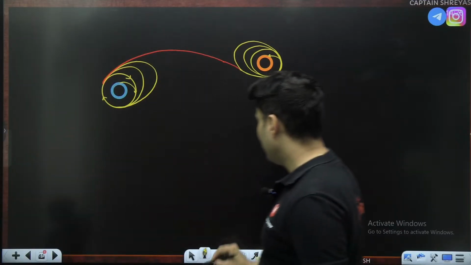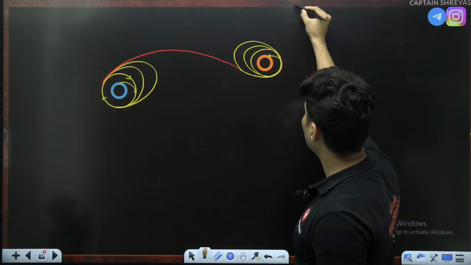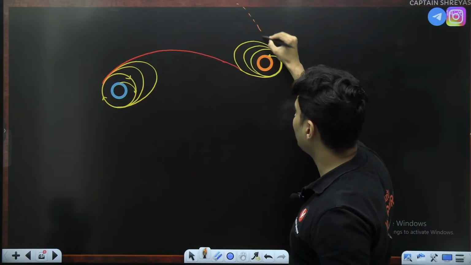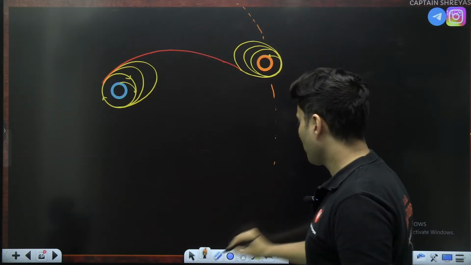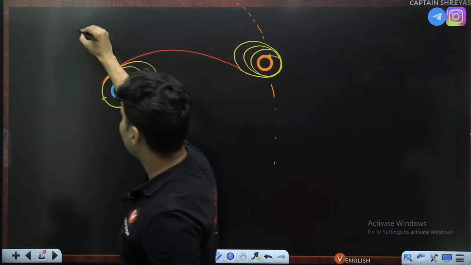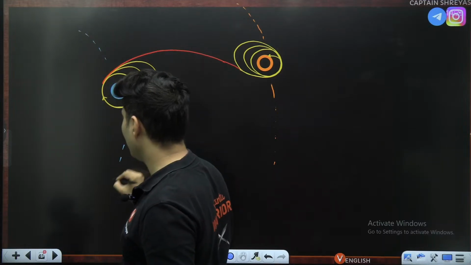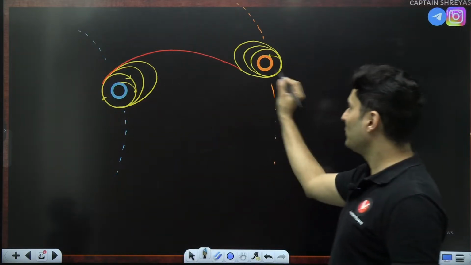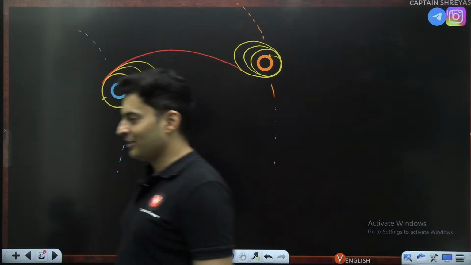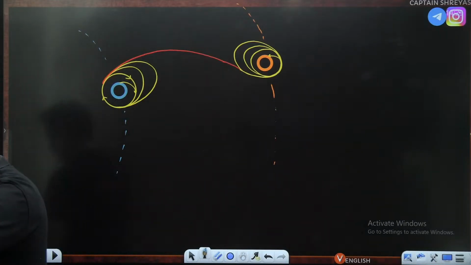You have to time it in such a way, because the Mars would have come maybe from somewhere over here like this. It is going around the sun. The Earth was going like this. You have to also consider the rotational effects of the Earth. It has to be timed in such a way. Okay, so this is how interplanetary missions happen. Understood, guys? Clear?